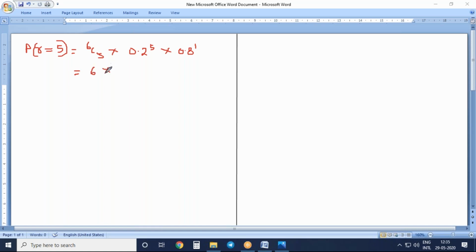You remember that. Now 0.2 raised to the power of 5, you tell me. 0.08 into 0.2 gives 0.00032. Any value raised to the power of 1, you will get the same value, 0.8.